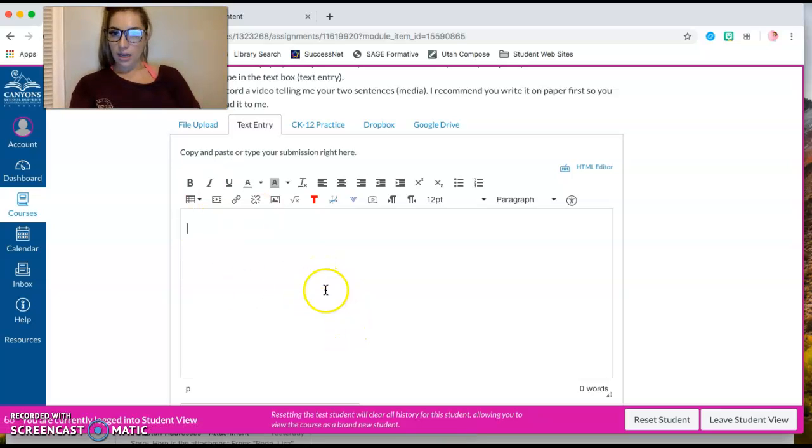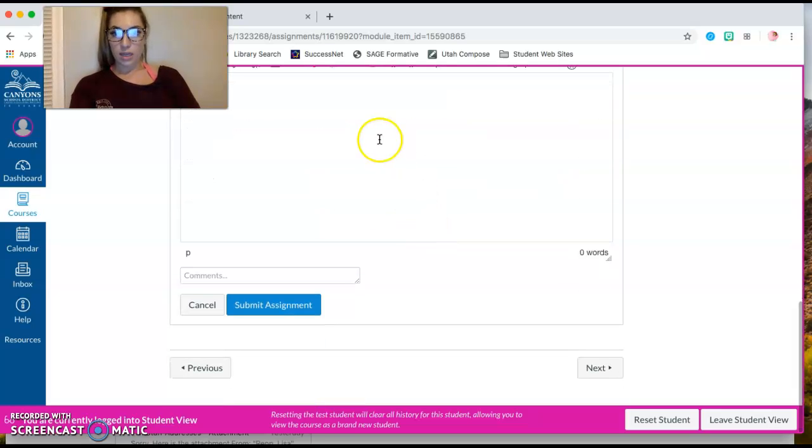So you can either write it here or type it for your child, or this is where if you click this button, you record or upload media. If you click that, it'll come up with a record. You'll just have to hit allow, and then you can record and just submit it right there, which is really easy.